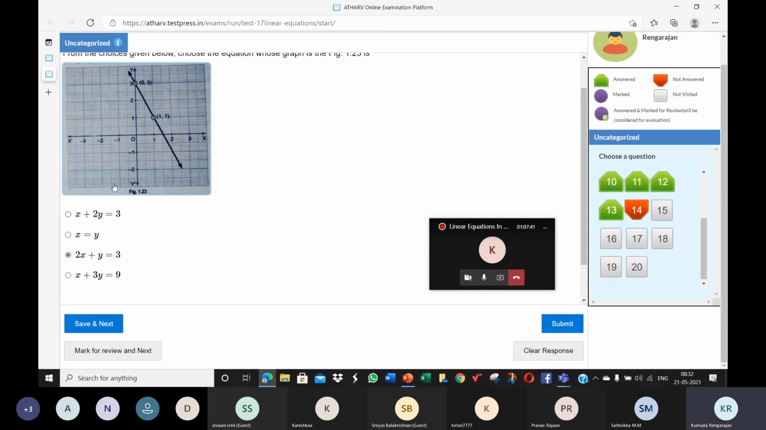So when you use (0, 3) here, 0 plus 2 into 3 is 6. So 6 is equal to 3. False. All right. So 2x plus y is equal to 3.